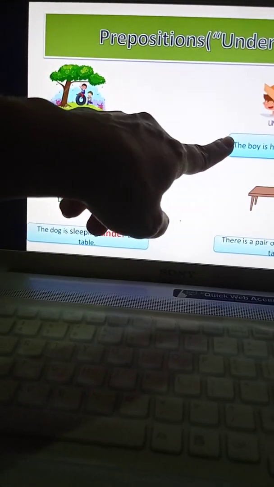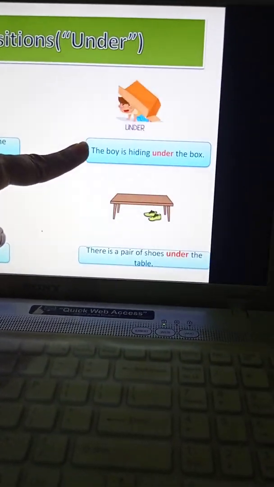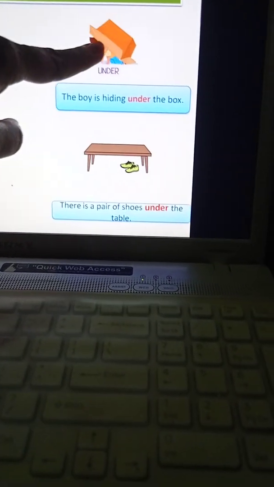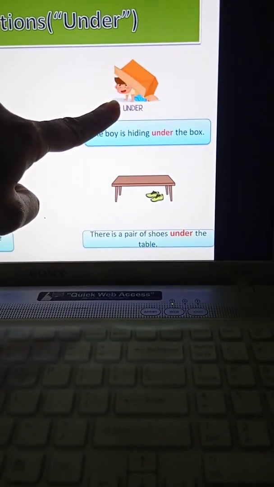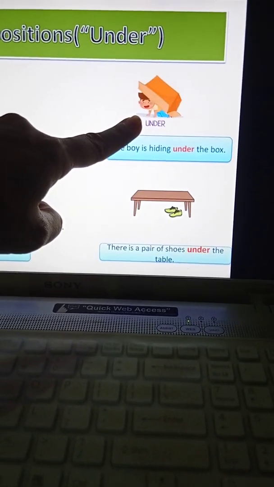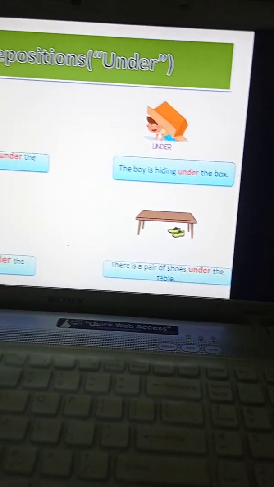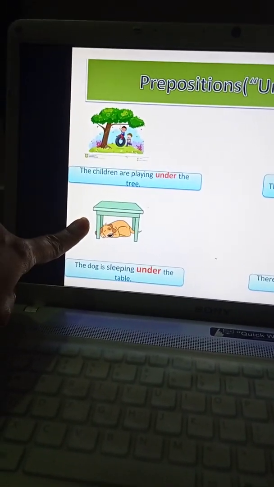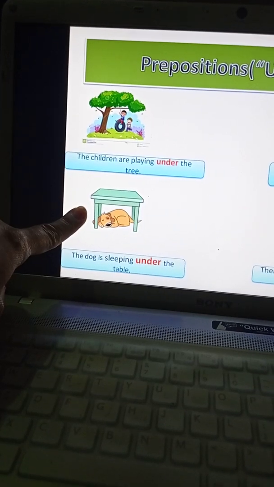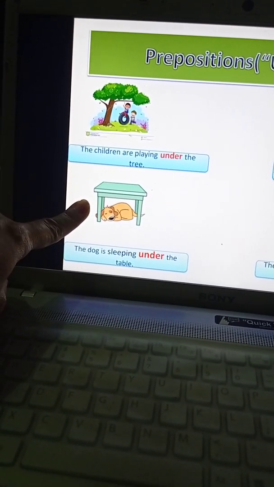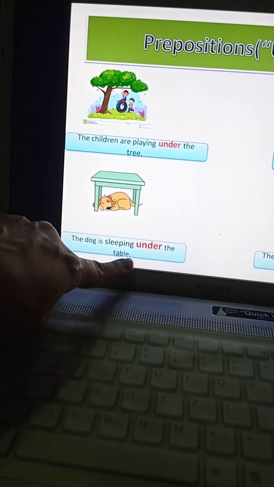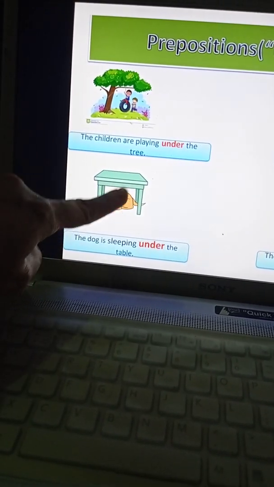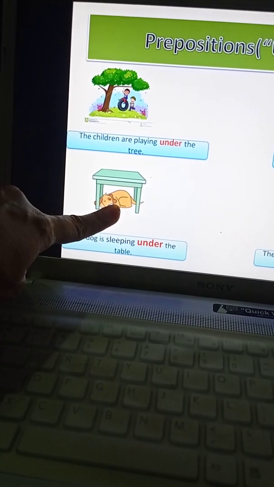Here, what is the boy doing, children? The boy is hiding under the box. Here, what is the dog doing, children? The dog is sleeping. But where is the dog sleeping? The dog is sleeping under the table.